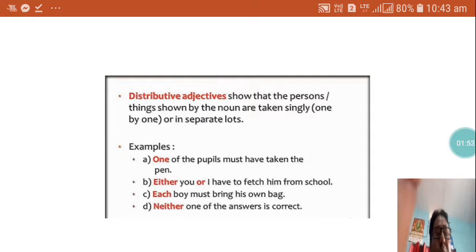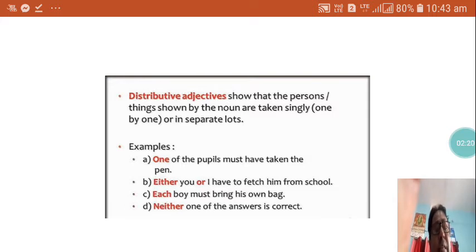It is talking about one, just singly. So let us see here. Either you or I have to face him from school. Here there is only one to do. Either you or I, not both. And so either or is a distributive adjective.